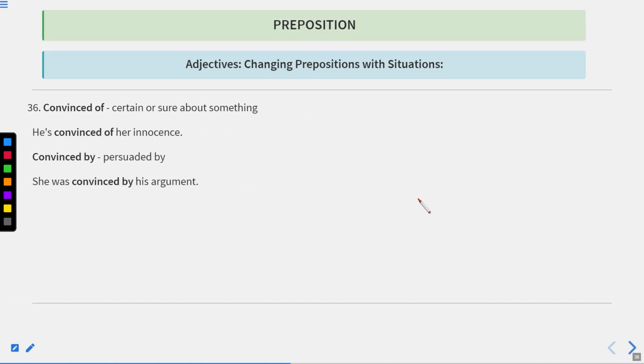Convinced of means certain or sure about something. He's convinced of her innocence. Okay, if I say he's convinced of, it means he became sure about something, that he became sure about her innocence. It means he did not find her suspicious, and he is confirmed now that she's innocent. Okay, convinced by means persuaded by someone. She was convinced by his argument. Okay, now let us move to the next one.